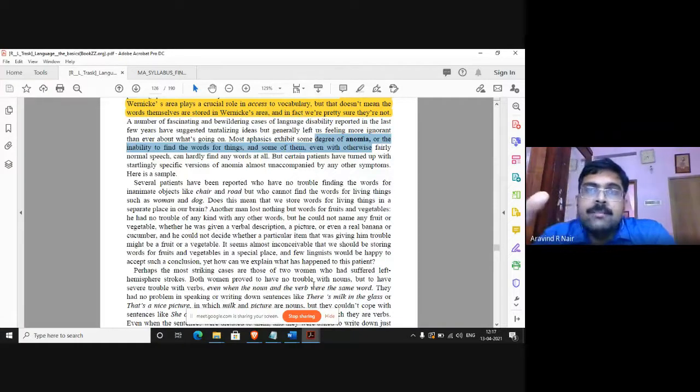Words like bank and bank, which is the financial institution, and bank of a river. They are homophones, right? They have the same pronunciation. So maybe words like that are located in similar locations, or the general idea that we have to understand from this is that there is a deep level of organization in the brain when it comes to how words are stored.